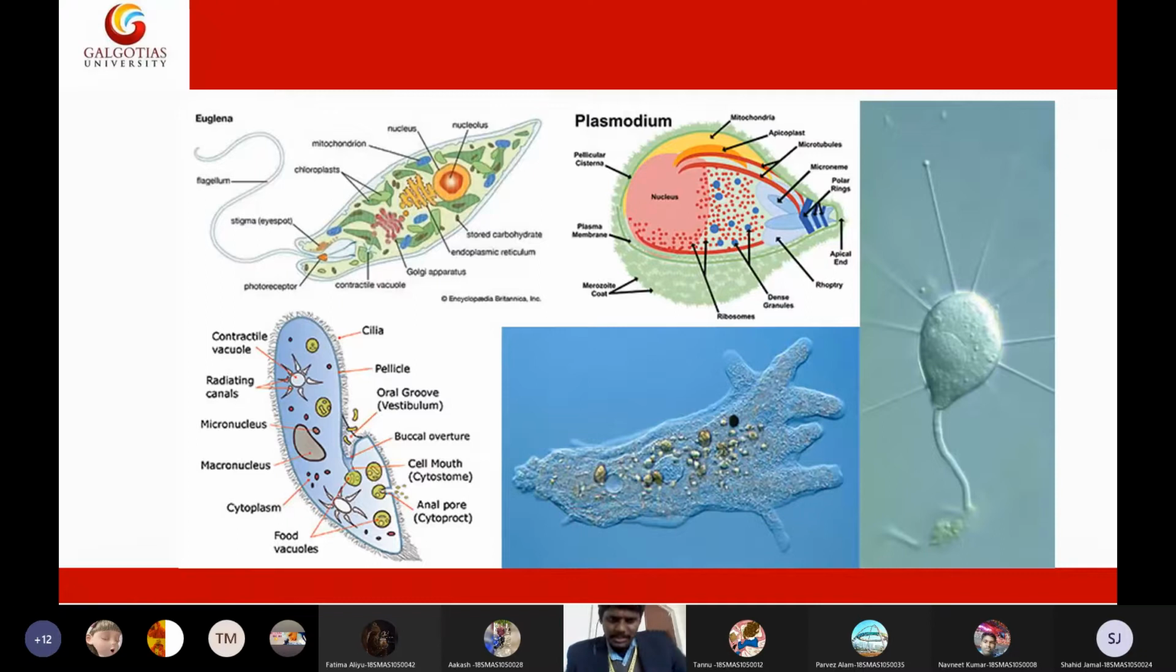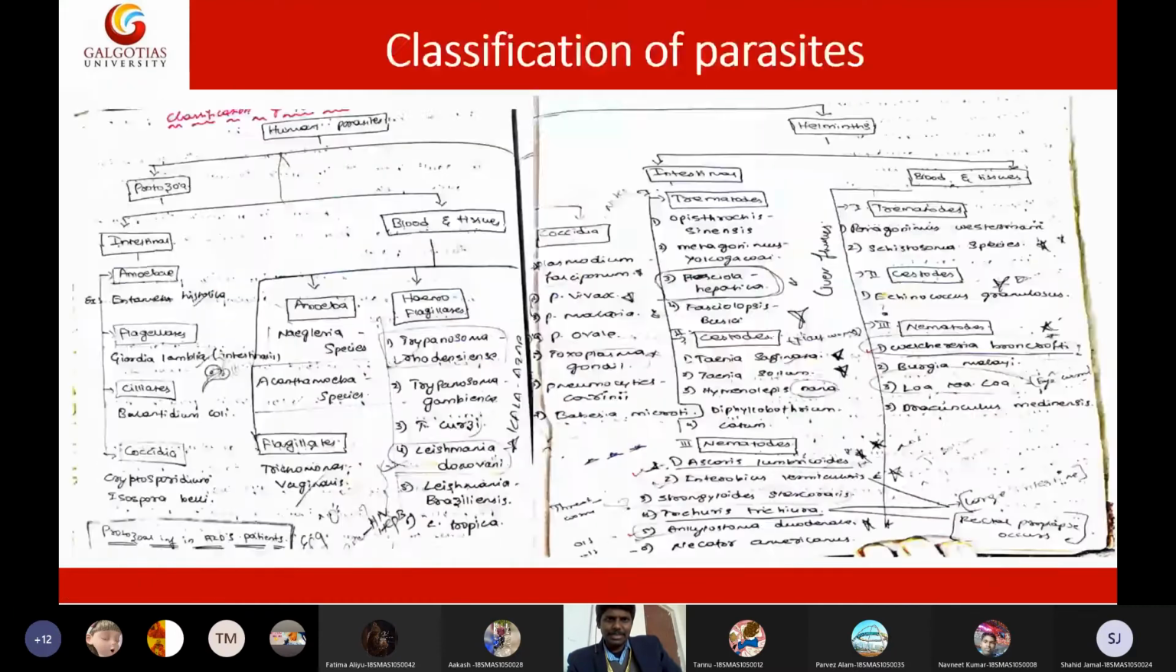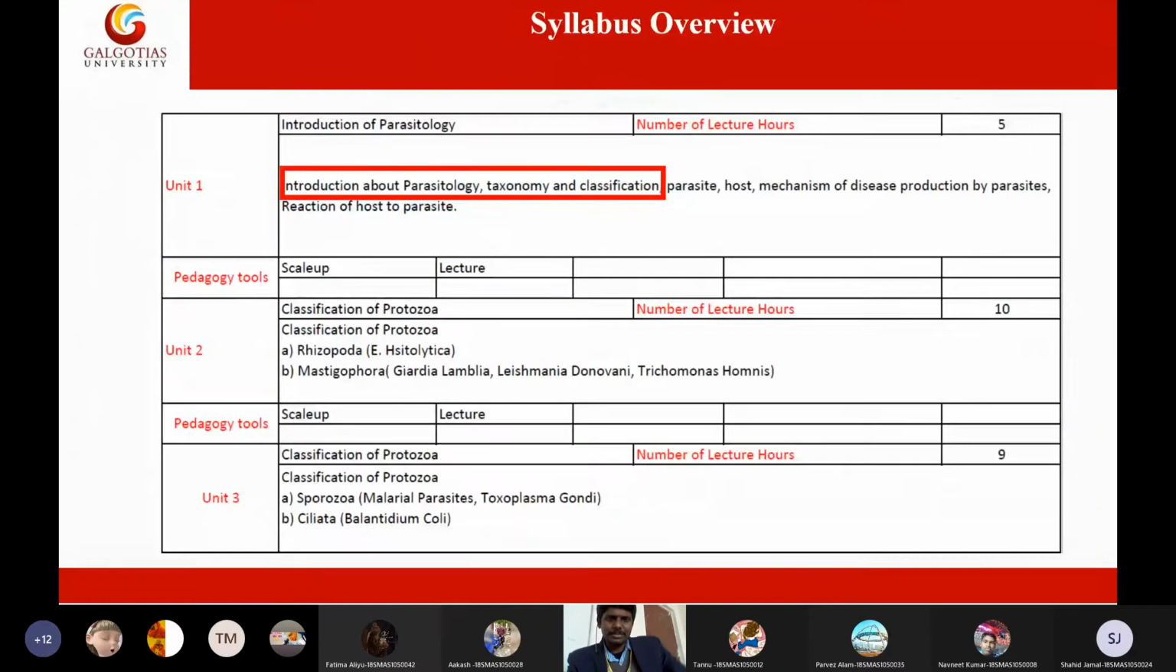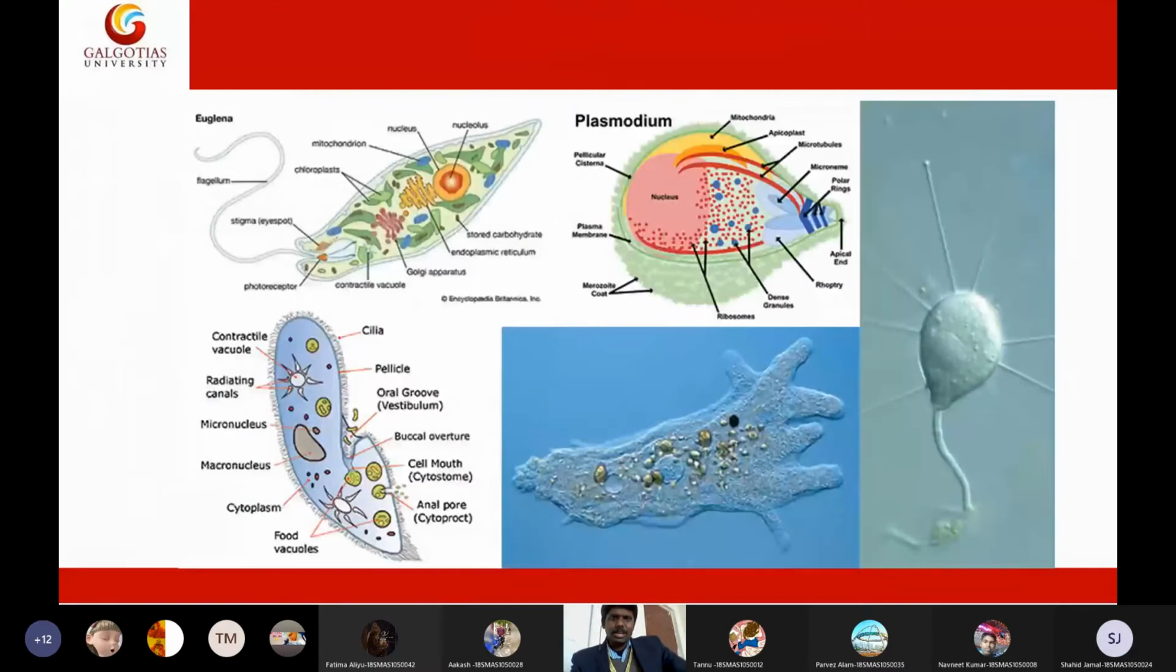Now, listen, students. Amoeba is also called Rhizopoda, right? Amoeba is kept under Rhizopoda. In the Rhizopoda, we have many sub-branches.